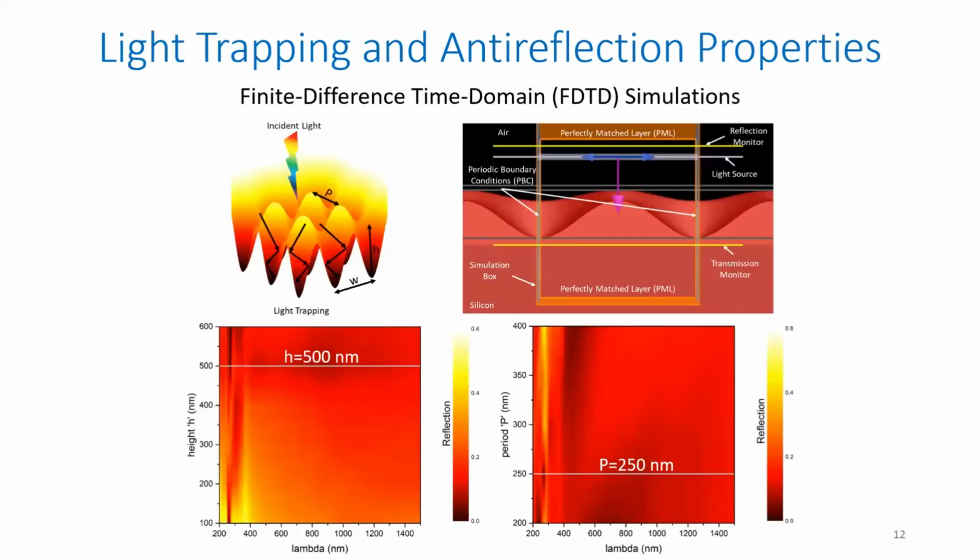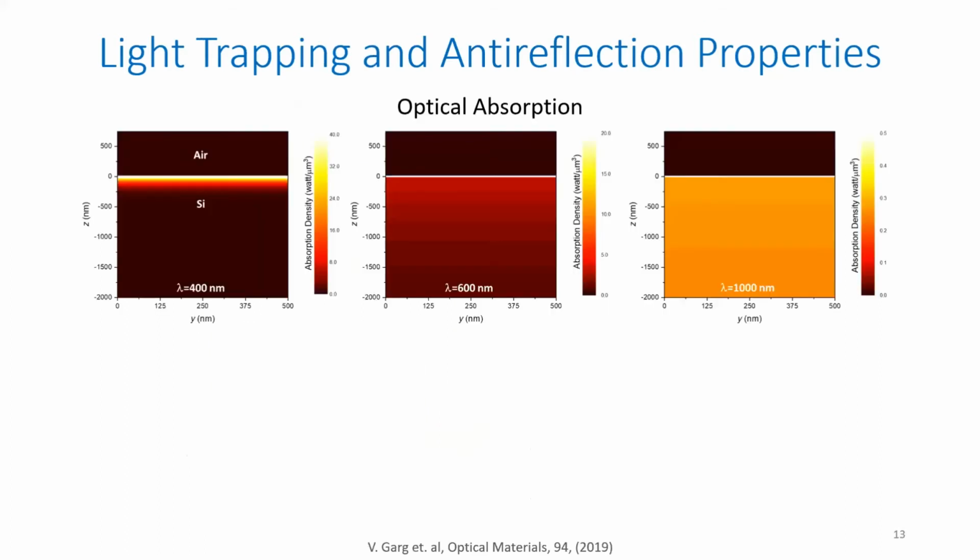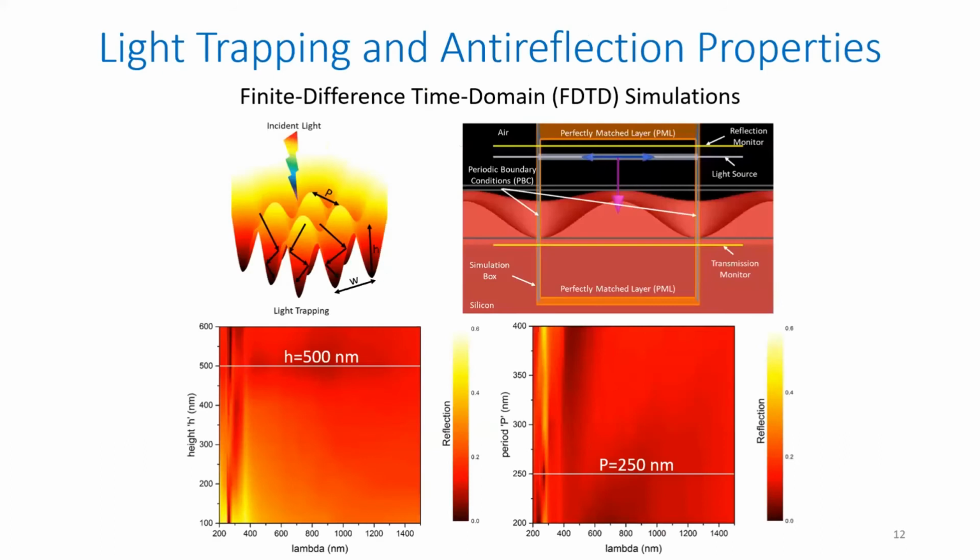So we tried to do some FDTD calculations, finite difference time domain calculations, to calculate the behavior of these nanostructures with light. We set up these simulations on a software called Lumerical and tried to find out the behavior of these nanostructures with respect to the incident light in the visible range. What we found out was the reflection varied with the height and period of these nanostructures. So essentially, we could adjust these parameters and control the interaction of light with the surfaces. Using this simulation, we were able to find out the optimal shape that we can use in the experiments.